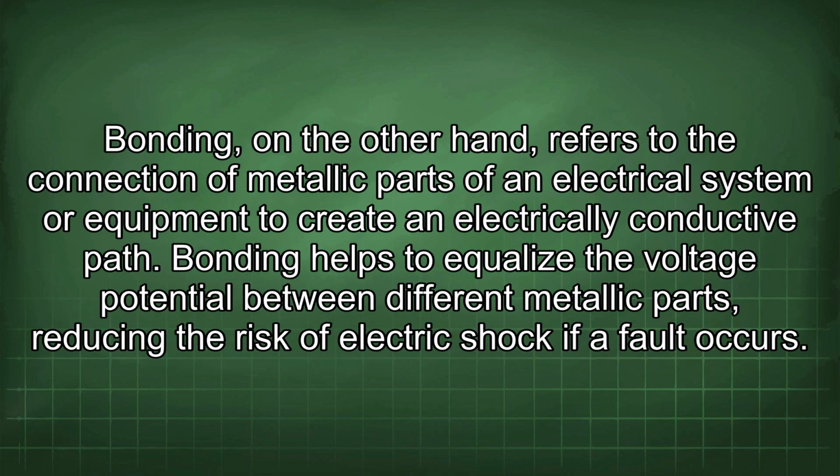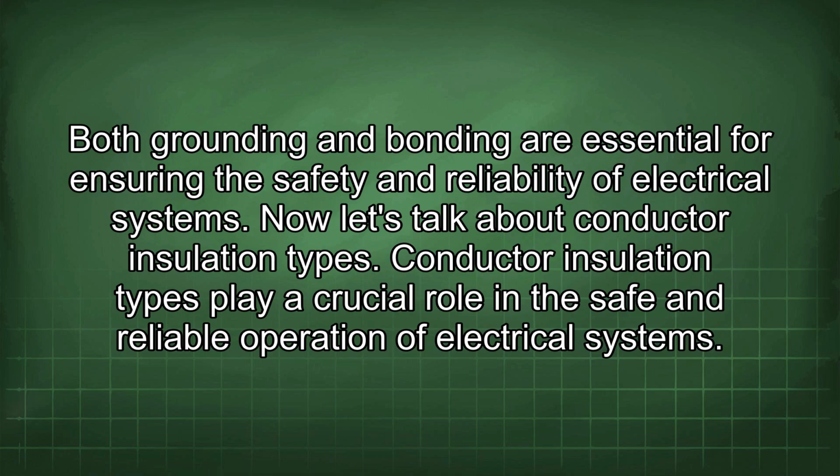Bonding, on the other hand, refers to the connection of metallic parts of an electrical system or equipment to create an electrically conductive path. Bonding helps to equalize the voltage potential between different metallic parts, reducing the risk of electric shock if a fault occurs. Both grounding and bonding are essential for ensuring the safety and reliability of electrical systems.